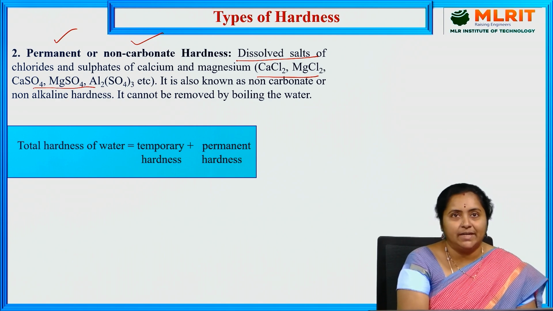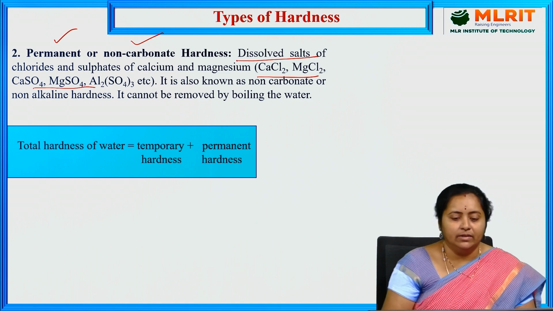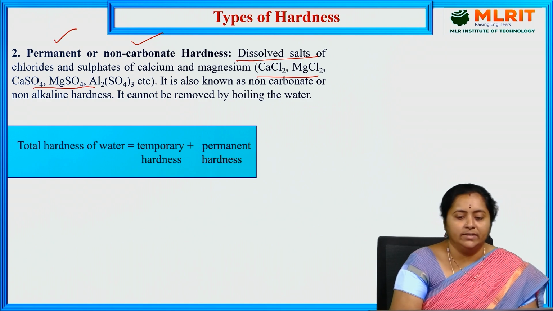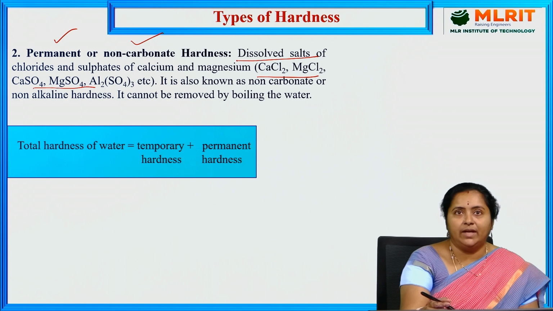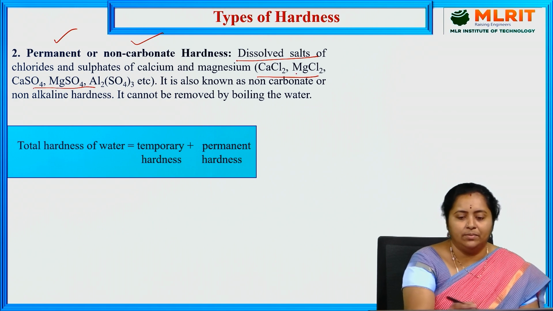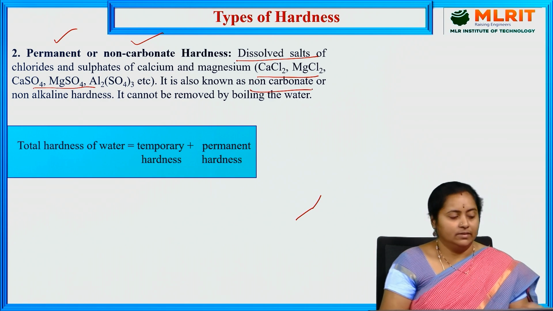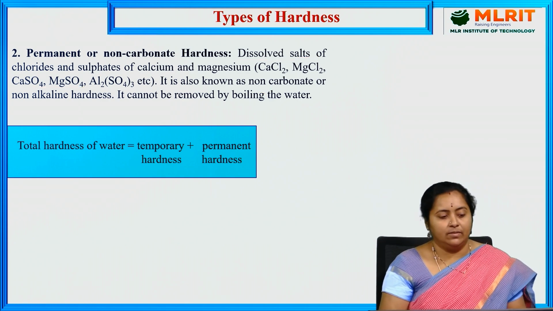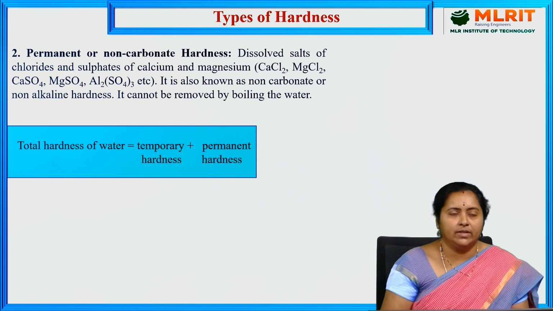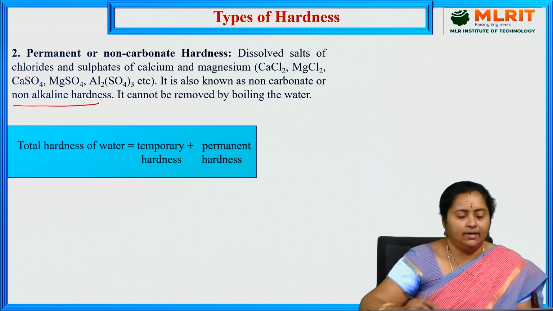Coming to the anion part, it does not have any carbonates. That's why it is named non-carbonate hardness. It is also known as non-alkaline hardness.